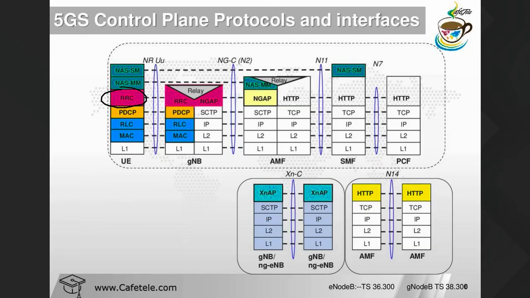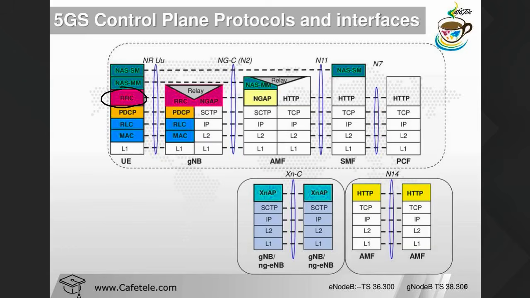In the control plane, the PDCP job is the same as in the user plane. The PDCP layer provides ciphering and integrity protection. PDCP also provides the sequence number for transferring the signaling messages.